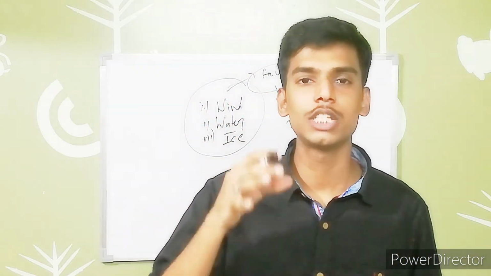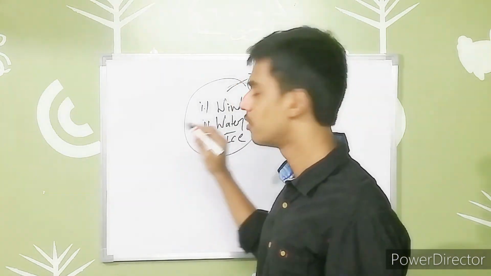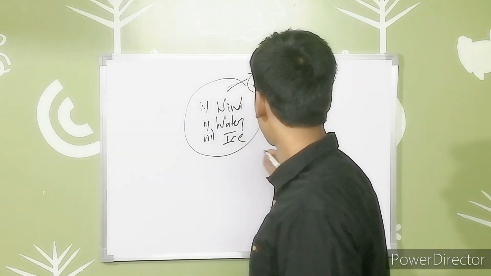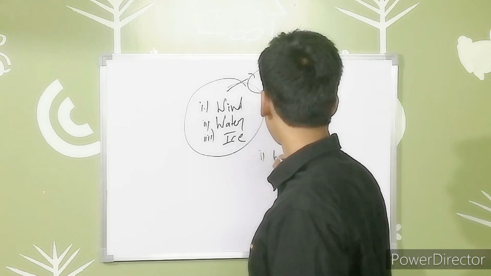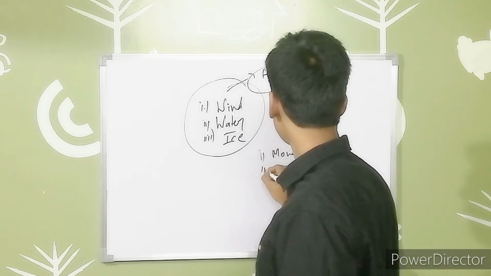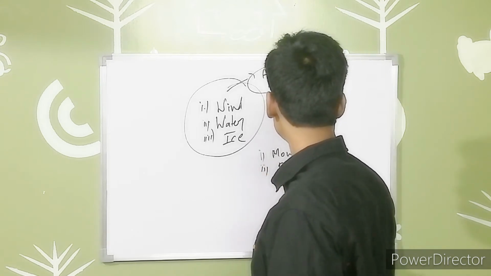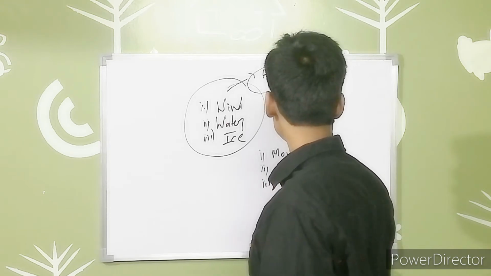We are broadly classifying them based on different features as mountains, the second one is plateaus, and the third one is plains.